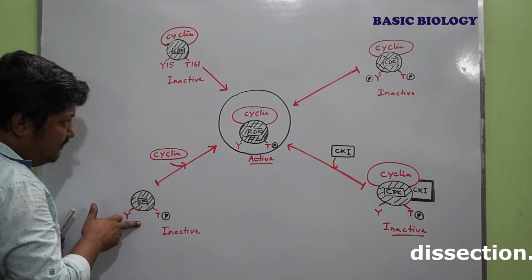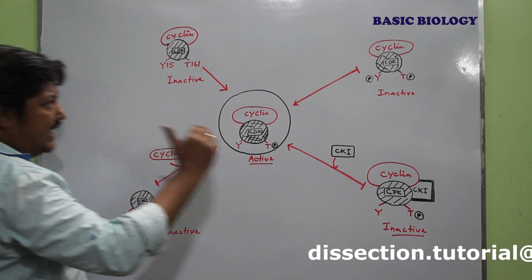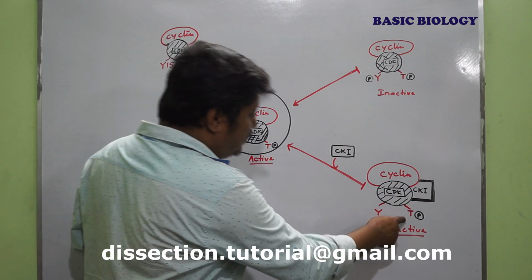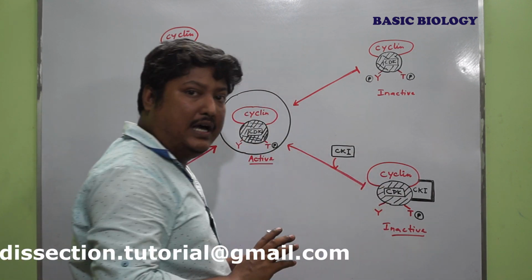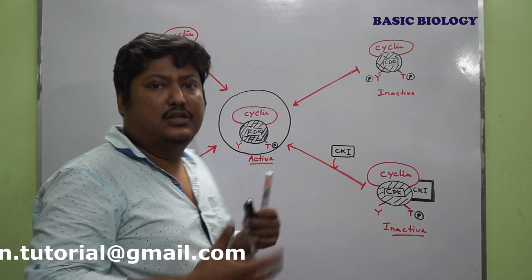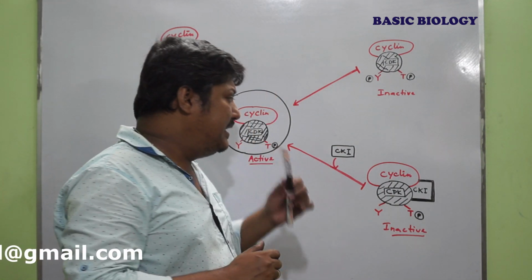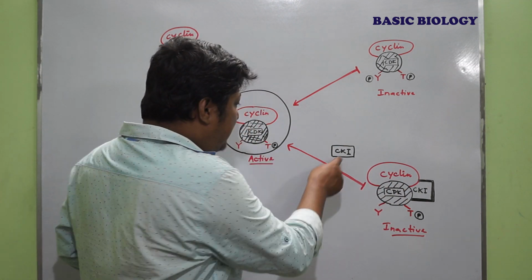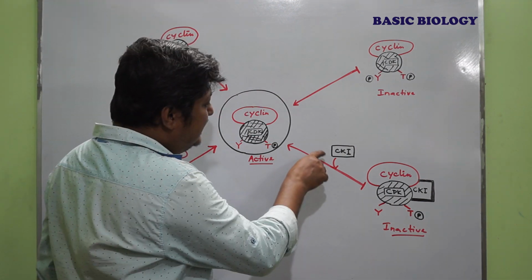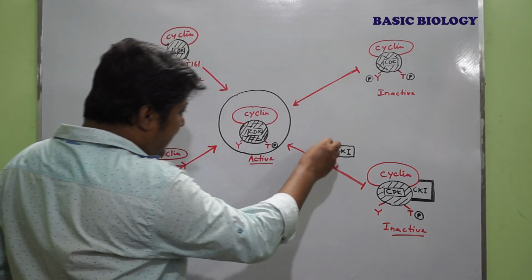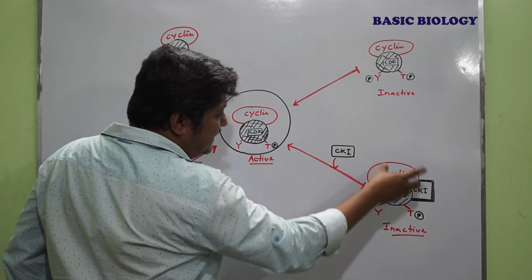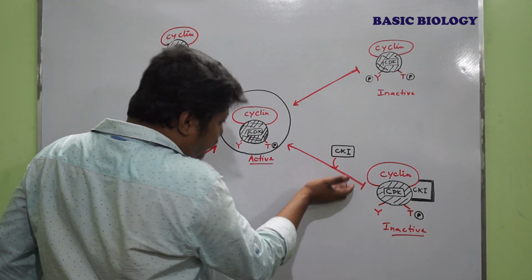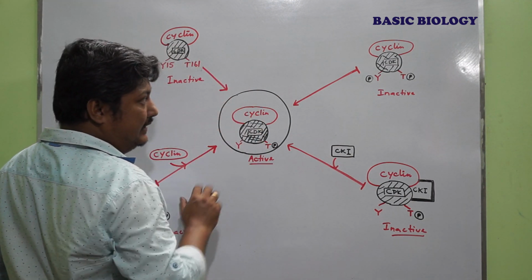Another one, when cyclin and CDK are attached with each other and phosphorylation also occurs, it is again an inactive product when some inhibitors, also called regulators, are bound with this cyclin CDK complex. That inhibitor is known as CKI, the CDK inhibitory subunit. So CKIs are the inhibitors, and when bound with the cyclin CDK complex, they make the entire complex inactive. So you have to remove these CKI to activate this product.